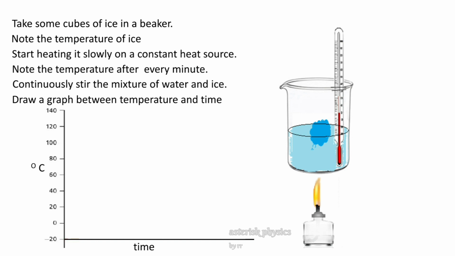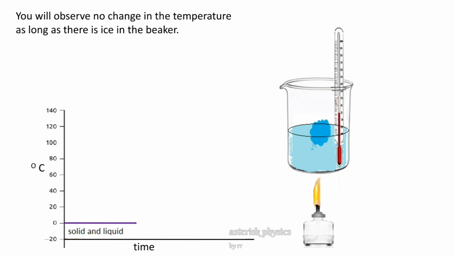Here, along the vertical direction, temperature is plotted and along the horizontal direction, time is plotted. Temperature is measured in degrees Celsius and time, say, in seconds. You can see that if you plot a graph, it will be a straight line. That is, you will observe no change in the temperature as long as there is ice in the beaker.